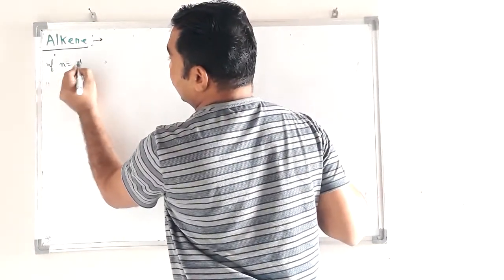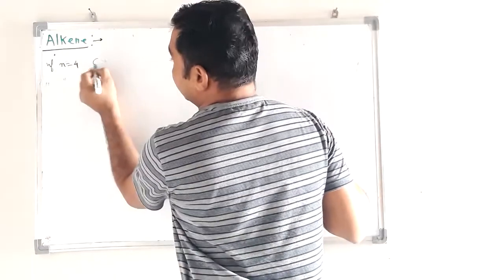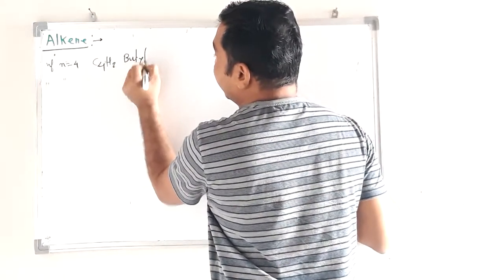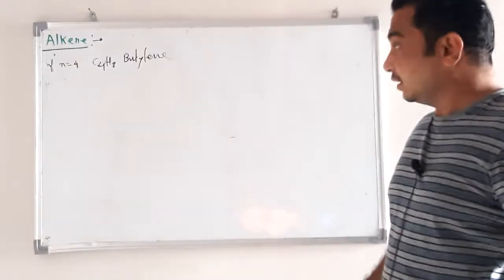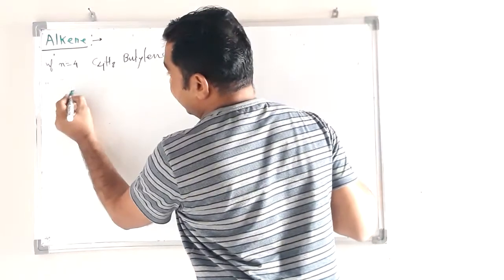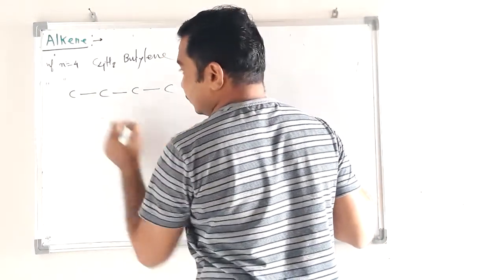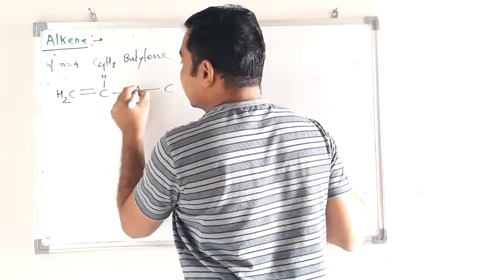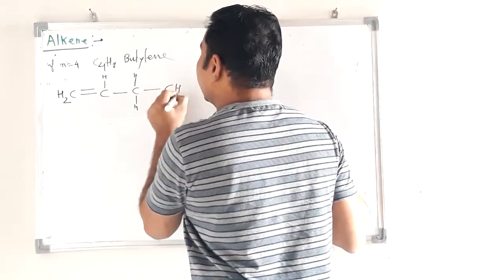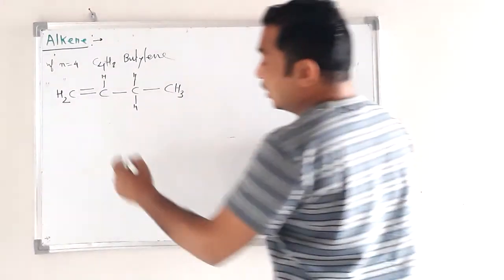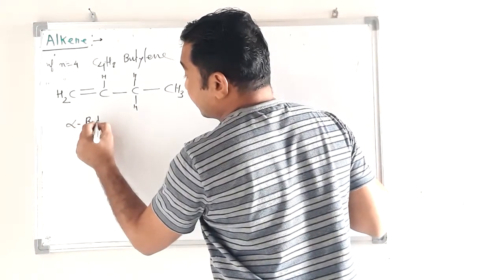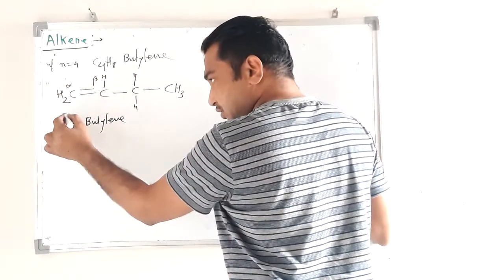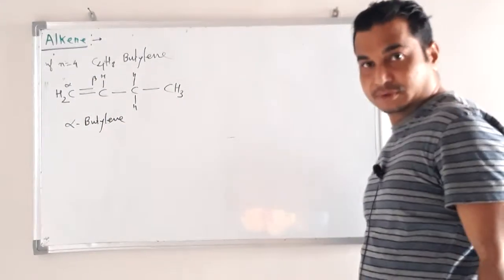if we put n equal to 4, C4H8, the name is butylene. Now 4 carbon, 1 2 3 4, double bond here, CH2=CH-CH2-CH3, its name is alpha butylene. This is the alpha carbon, and this is the beta carbon.